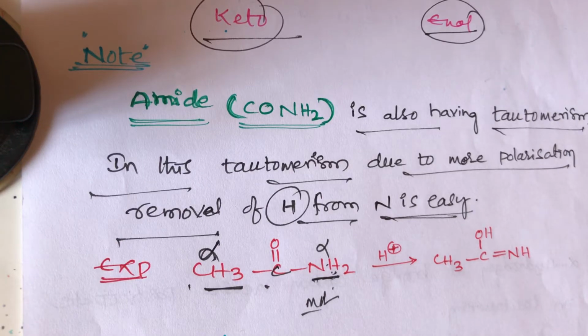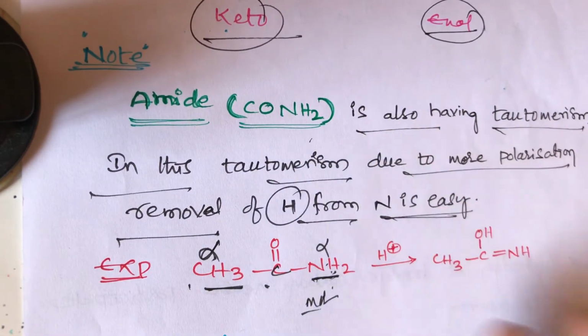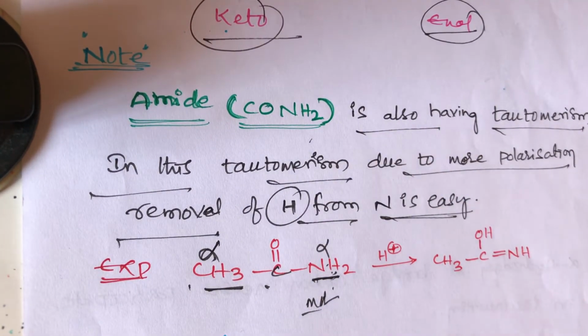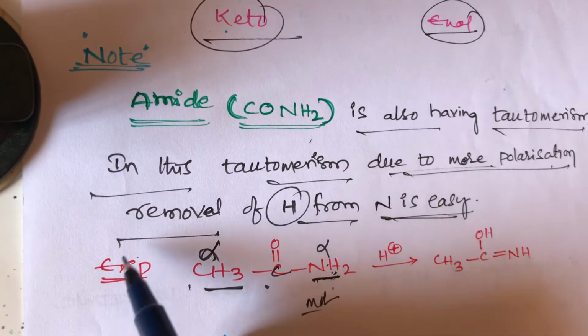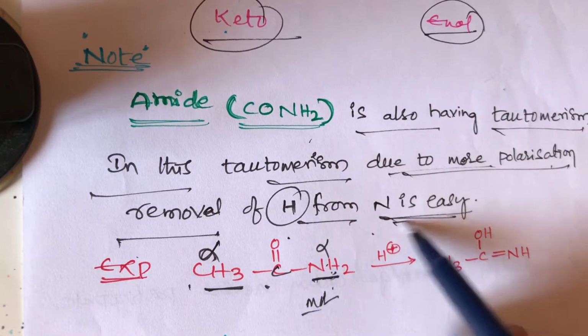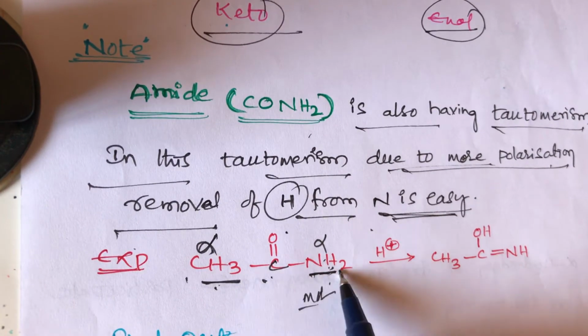Next, students, tautomerism. In tautomerism, the amide group, the CONH2 group, also shows tautomerism. In this tautomerism, due to more polarization, removal of H from nitrogen is easy. So take the example CH3CONH2.